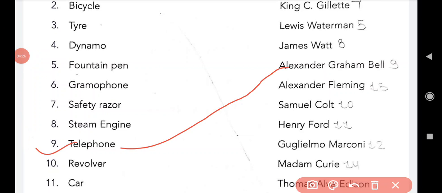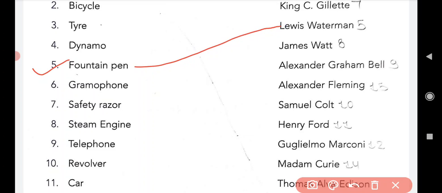So next, that is question number 5, fountain pen. The fountain pen was invented by Lewis Waterman. Spelling is L-E-W-I-S, Lewis, W-A-T-E-R-M-A-N, Waterman. Lewis Waterman was the inventor of the fountain pen.